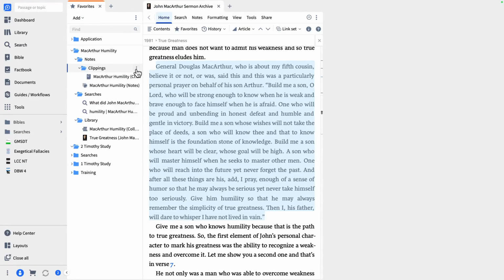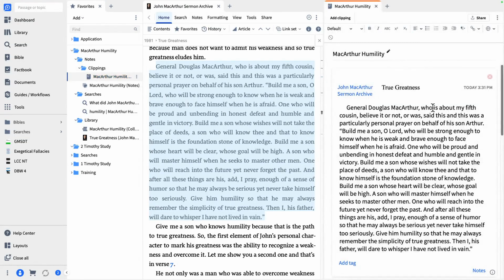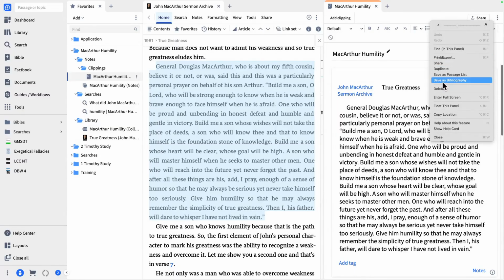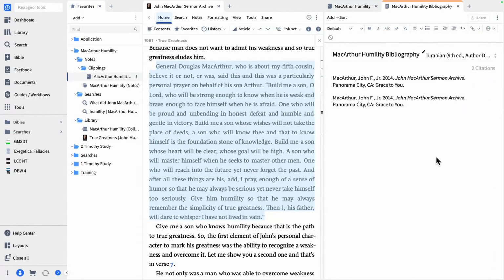All right. The clippings documents are cool too, because you can actually create bibliographies. If you go to the three dots here on the side, you can save this as a bibliography. So if you've got lots of information here, I've only got two things here and they come from the same resource. But if you have lots of information, you can save it as a bibliography. There you go. Okay. And now that's saved.